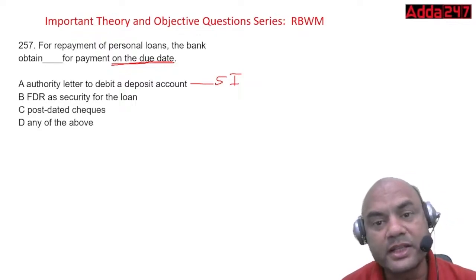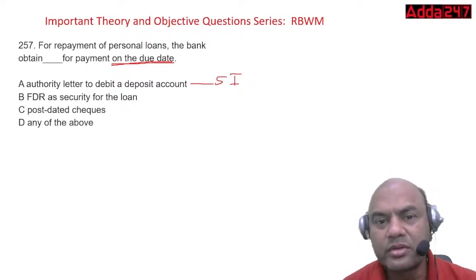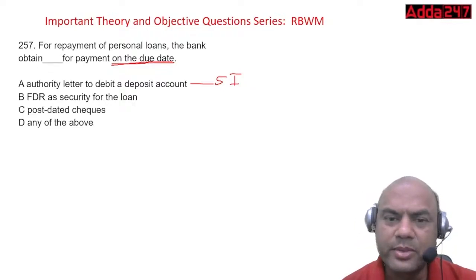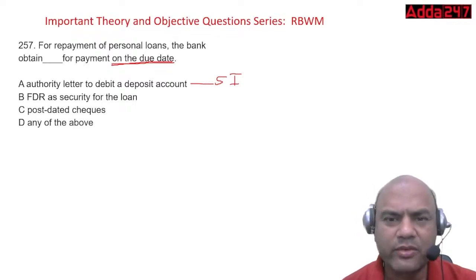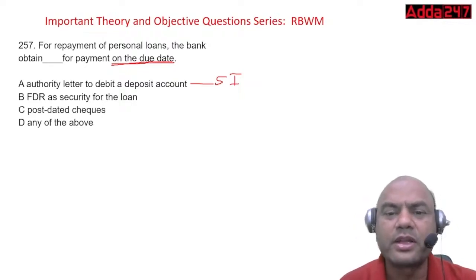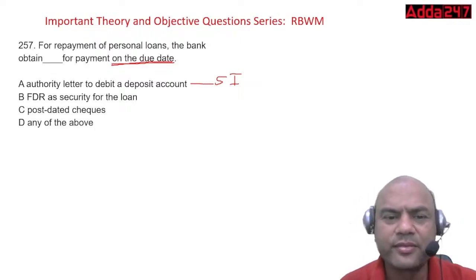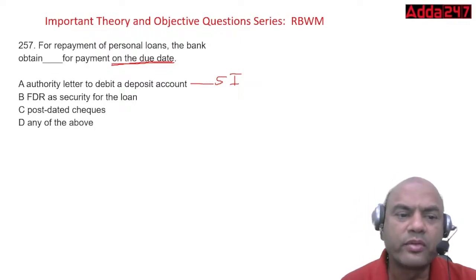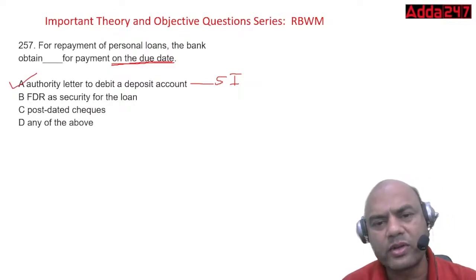Earlier we used to take 36 PDCs, then change those PDCs, all these things used to happen. Now, not even one PDC is needed. But for the Negotiable Instruments Act, we need one PDC. Otherwise, nothing is needed. So one PDC we take for formality for the Negotiable Instruments Act. Otherwise, no PDC is needed. Directly on the SI, everything can be run. So we take this authority letter to debit the deposit account, or we call it SI nowadays.